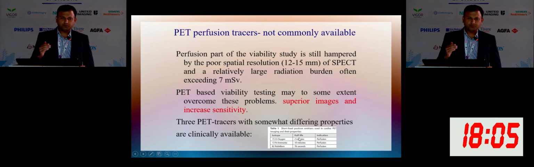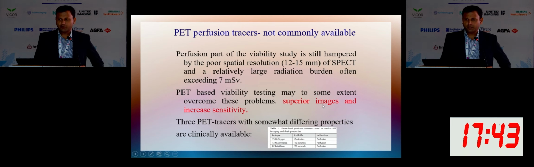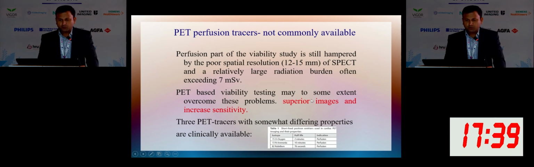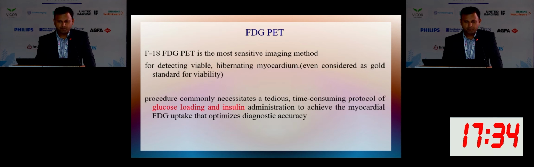Because of the very short half-life, there should be an on-site cyclotron to have this tracer, and we have to inject the tracer immediately before the half-life goes off. So this is one of the disadvantages of PET perfusion tracers, but this is used very rarely, mainly in centers where an on-site cyclotron is available. But it shows superior images, and sensitivity is higher with the PET perfusion tracers. But these are not commonly available. So we mostly use SPECT MIBI.